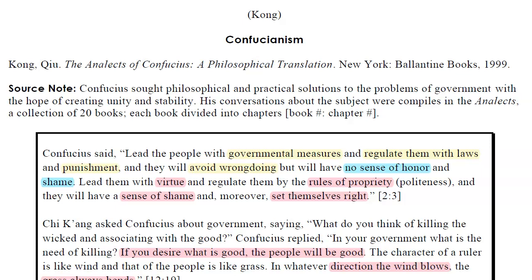Welcome to the video tutorial for Kong, a primary resource on Confucianism. I will go over the source information, some vocabulary, and then read the document.